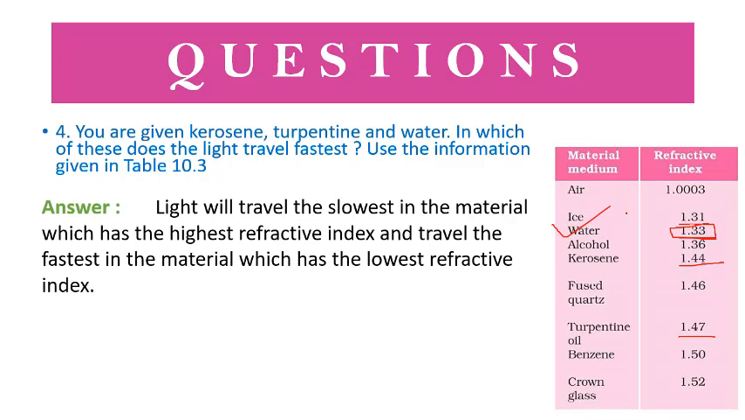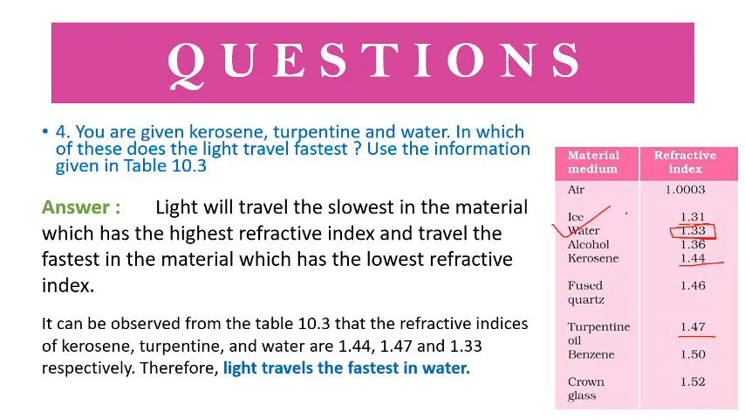Light will travel the slowest in the medium which has the highest refractive index and travel the fastest in the medium which has the lowest refractive index. It can be observed from table 10.3 that the refractive indices of kerosene, turpentine and water are 1.44, 1.47 and 1.33 respectively. Therefore light travels faster in water. If you remember the concept, you can frame the answer. Pause the video and write this down.